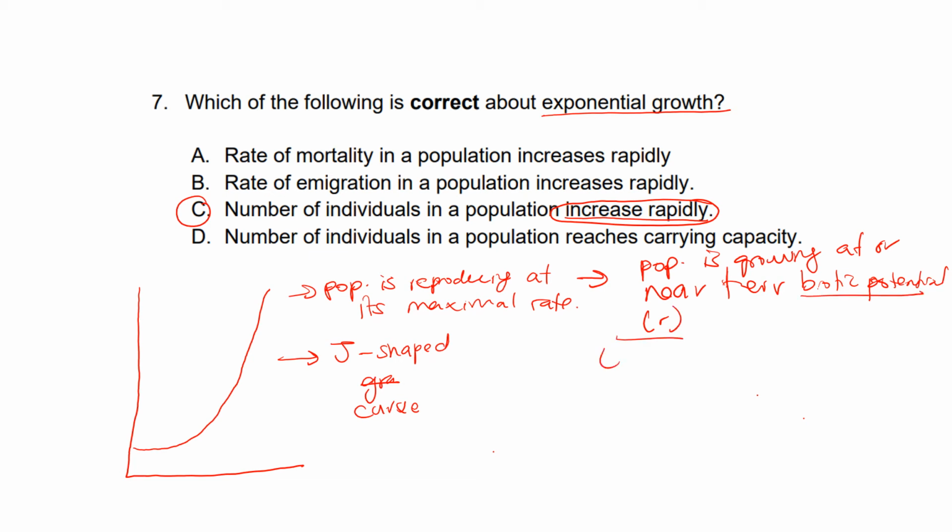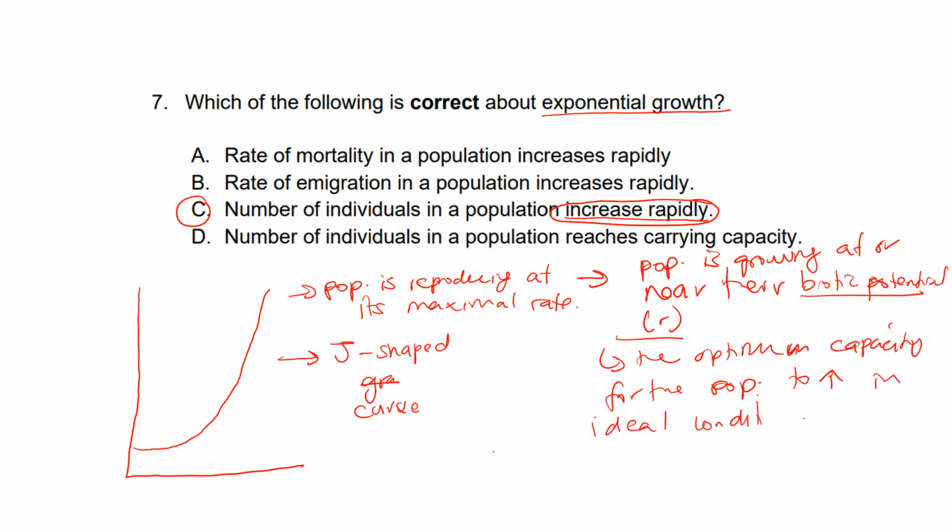It is the optimum capacity for the population to increase in ideal condition. Okay, there is no restriction. Ideal condition means that there is no restriction on the abilities of the organism to live, grow and reproduce. So that's why the population is able to grow really rapidly, increasing rapidly at its maximal rate. Okay, there is no restriction.